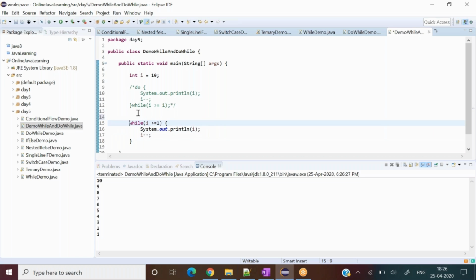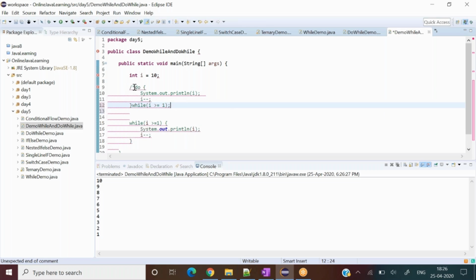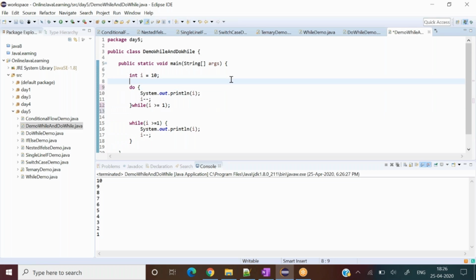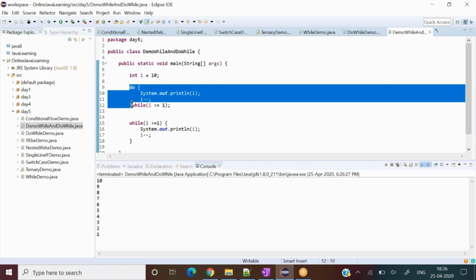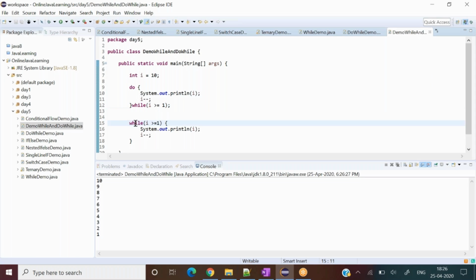Did you notice the differences between these two programs? In the first one, the body part is executing first, then the condition. In the second, the condition is checked first and then the body part. And here we don't need to write do over here. That's how it is working, so we can easily identify what's going on between them.